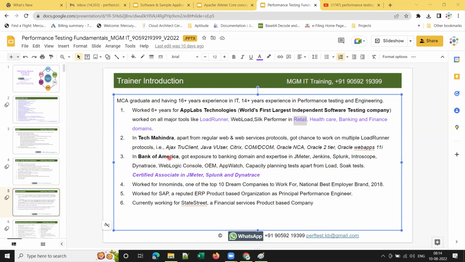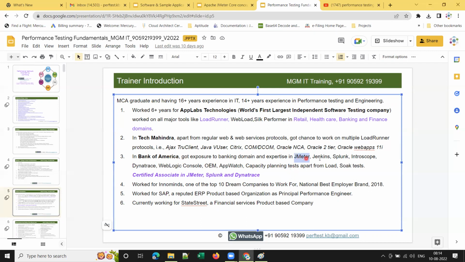And Bank of America is the next company. It's a product-based company, if you know. BA Continuum is actually the company name, which does software development and testing for Bank of America. Bank of America is a wholesale bank in the US, and BA Continuum will develop the software and test the software required for Bank of America. So it's a product-based company.